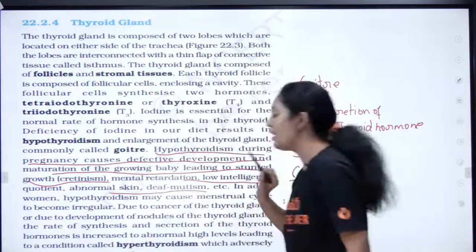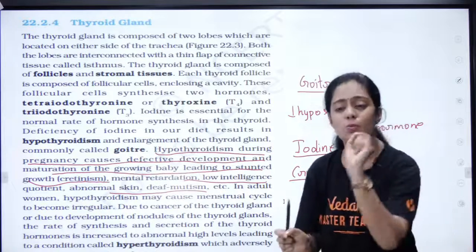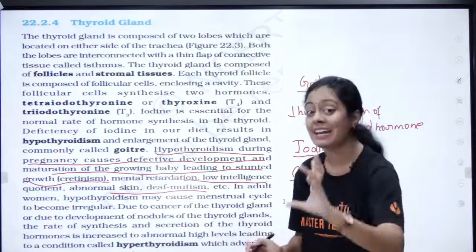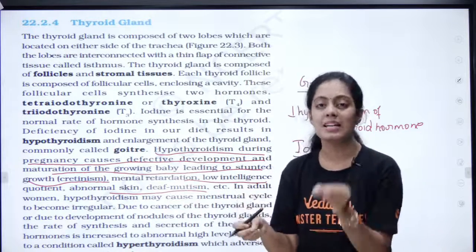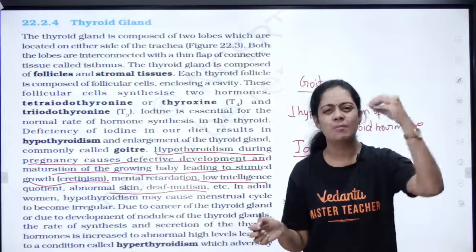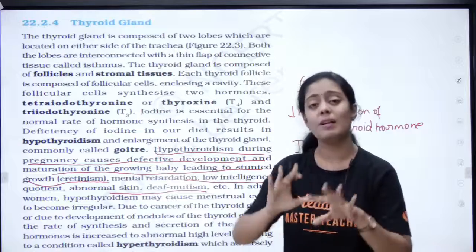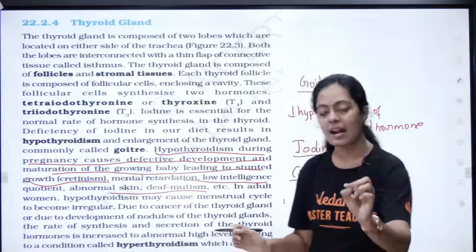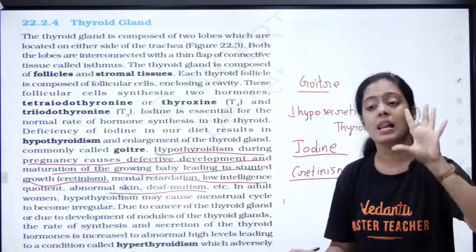abnormal skin, deaf and mutism. What is deaf and mutism? Cannot hear, cannot speak, right? So this is very, very important. So cretinism occurs due to hypothyroidism in pregnant women. That is why, kids, you must have heard that pregnant women compulsorily by 12 weeks, by the 3rd month, take a thyroid test. If they have hypothyroidism they immediately start thyroid tablets. If they start taking tablets, there is no effect or defect in the baby. Once they start taking tablets there will be no problem. Only when tablets are not taken do all the problems occur.